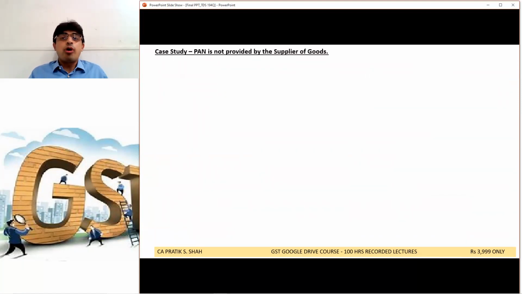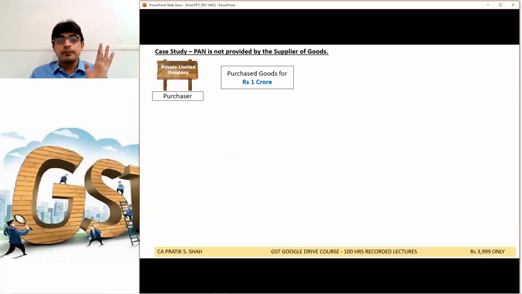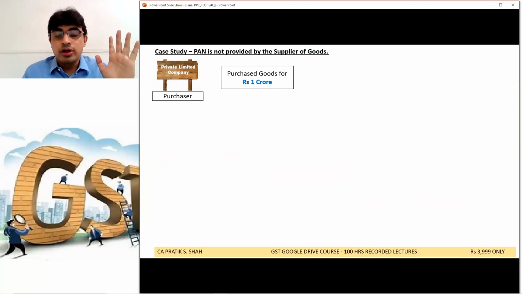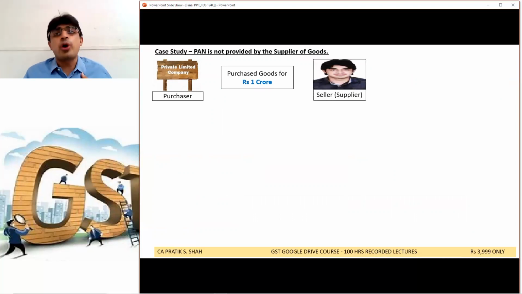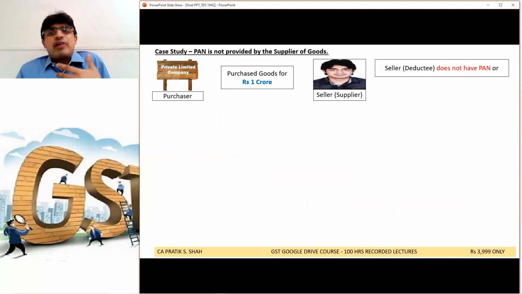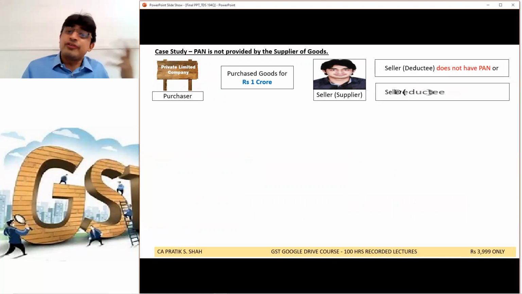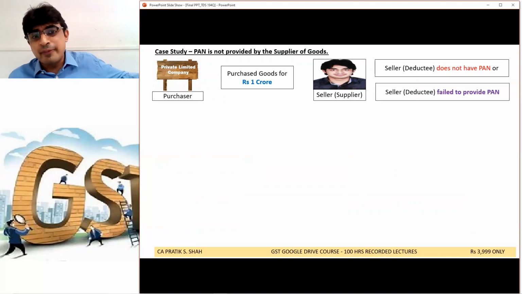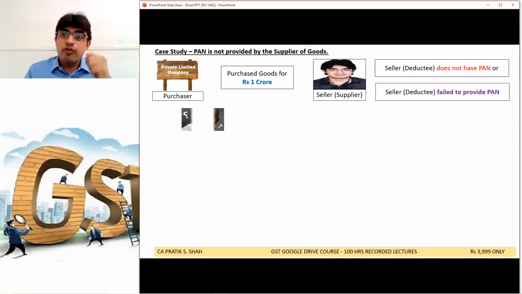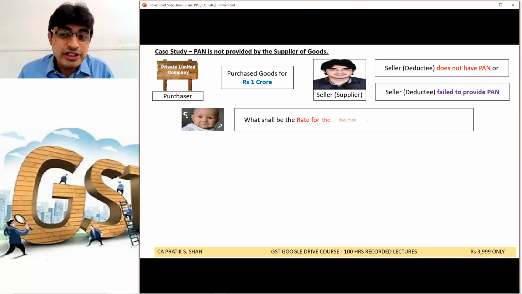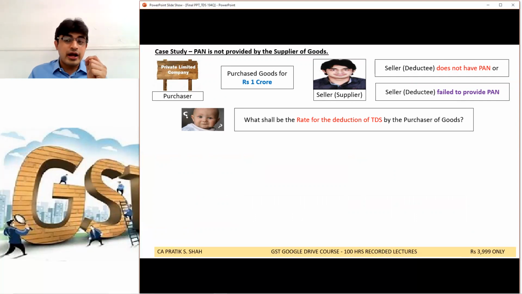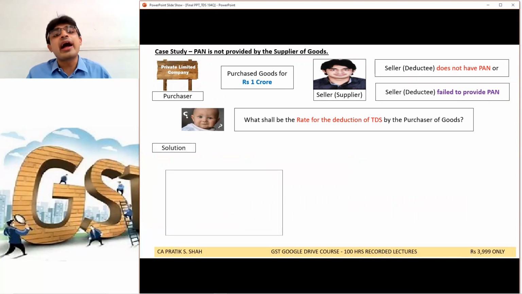Next case. What if PAN is not provided by the supplier? This is very, very important. Suppose the purchaser purchased goods for 1 crore from me. Now what happened? I don't have PAN, or even if I have PAN, I'm not giving my PAN number to the purchaser. Now what will happen? How much TDS will the deductor deduct? What is the rate? The rate is higher.